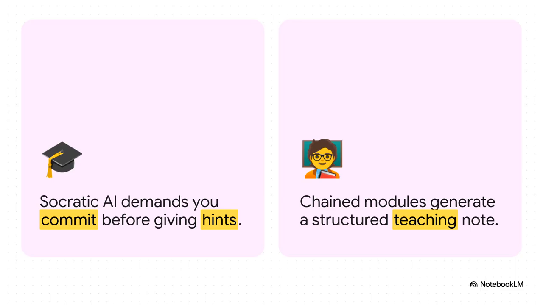But if you take that exact same case and run it through an educator-facing pipeline, let's say chaining a safety module, a reasoning module, and an evidence module, the output is completely different. It instantly generates a highly structured teaching note, highlighting exactly where students commonly anchor incorrectly and grounding the ideal answer in primary literature. It's the exact same case, but an entirely different utility, all based on the pipeline you built.